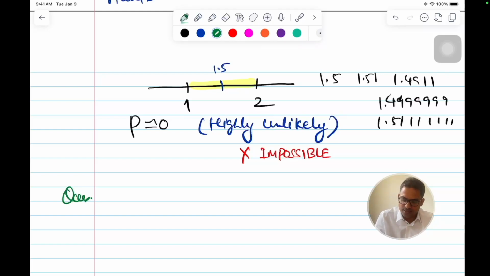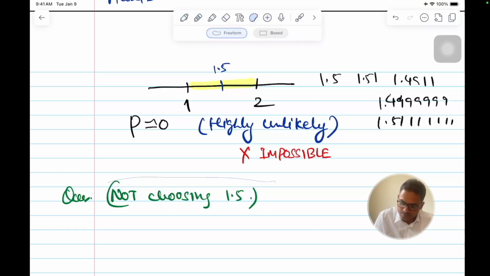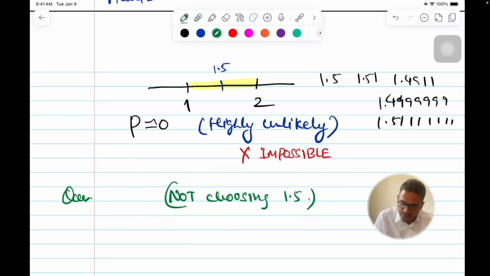So what will be the probability? Since there are infinitely many points here, what will be the probability of not choosing 1.5?